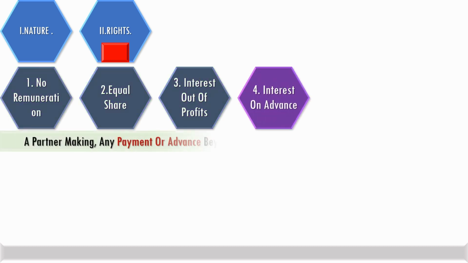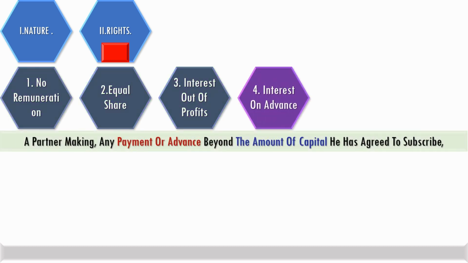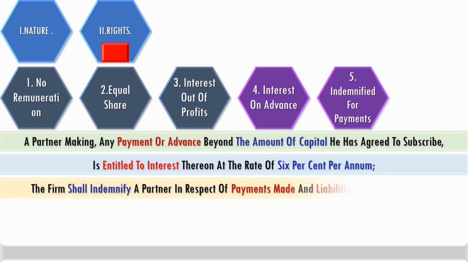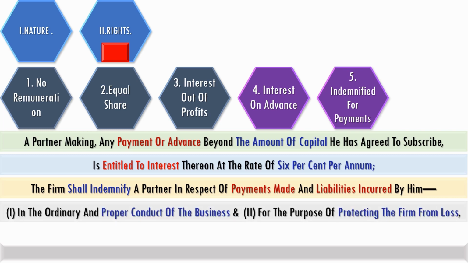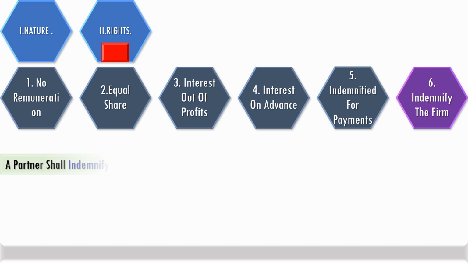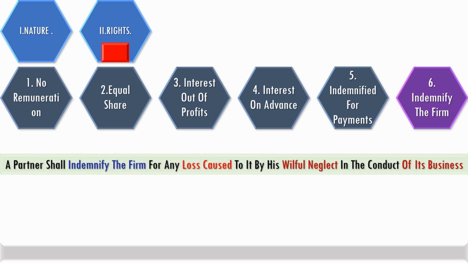An interest of 6% per annum is payable to a partner who makes payment or advance beyond the amount of capital. He will also be indemnified for payments made or liabilities incurred, provided it is incurred in the proper conduct of business for protecting the firm from loss, and it was done under circumstances as would be done by a person of ordinary prudence. Similarly, a partner is obliged to indemnify the firm for any loss caused by his willful neglect in the conduct of the business of the firm.